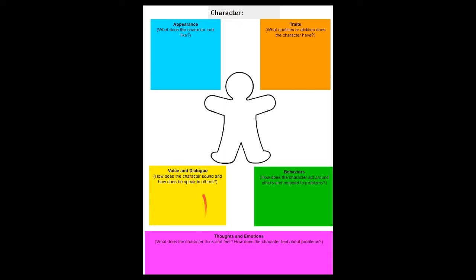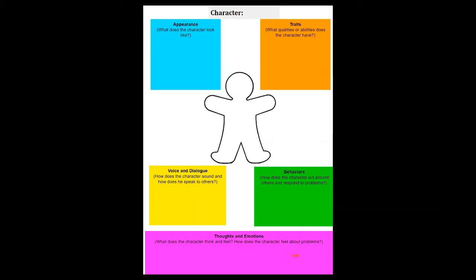The next box is voice and dialogue. How does the character sound and how does he speak to others? They can choose to write down quotes or, in their own words, what this character sounds like. The next box in the lower right-hand corner is the behaviors of this character. How does the character act around others and respond to problems? The students will write down this information here.